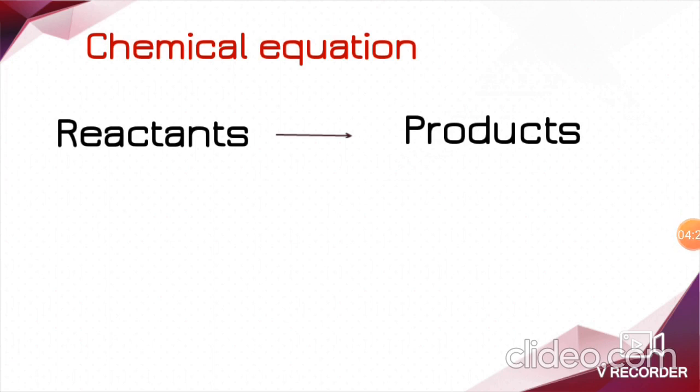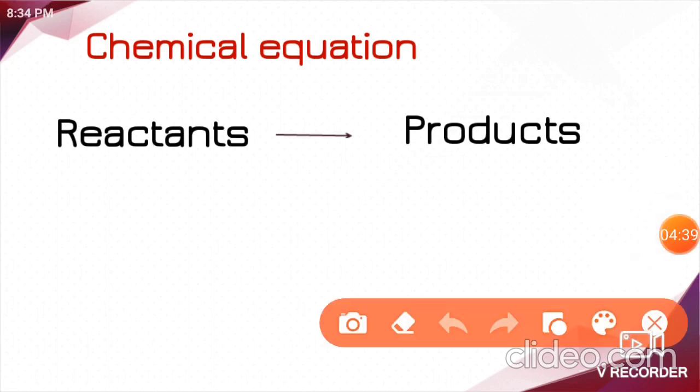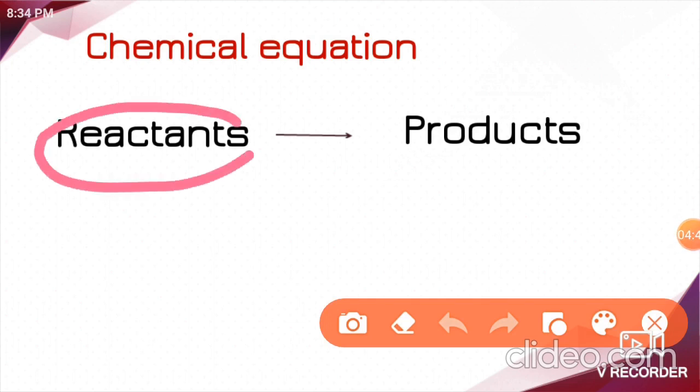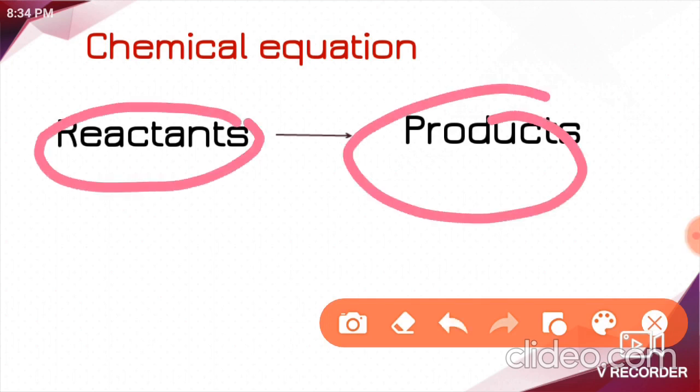Chemical equation is nothing but representation of chemical reaction using symbols and formulae of substances involved in the reaction. So I already told you two terms are important in reaction, that is reactant and product. What is the chemical equation here? The representation of chemical reaction using symbols and formulae of substances.